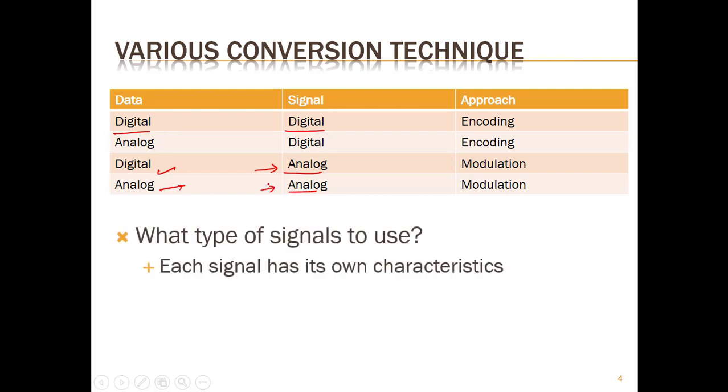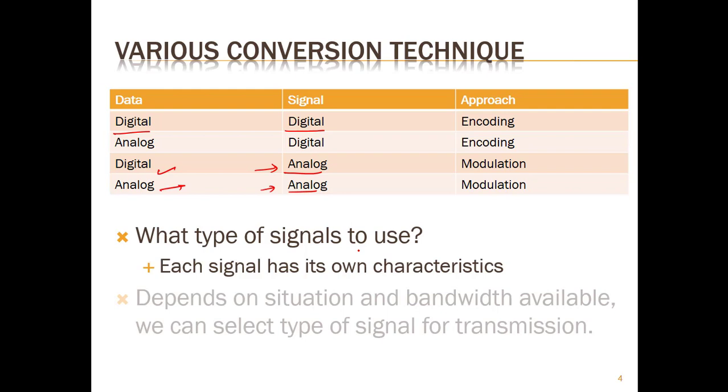So here, the question is what type of signals to use in what kind of encoding and modulations. In the last topic we have seen each signal has its own characteristics. Maybe it's a digital signal or analog signal. Depending on the situation and bandwidth available, we can select the type of signal for transmission.